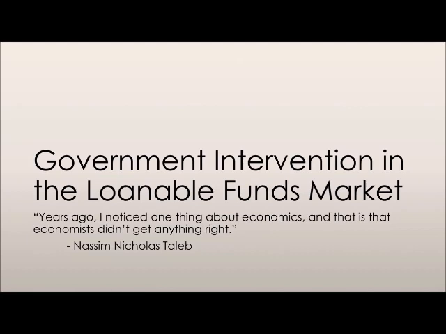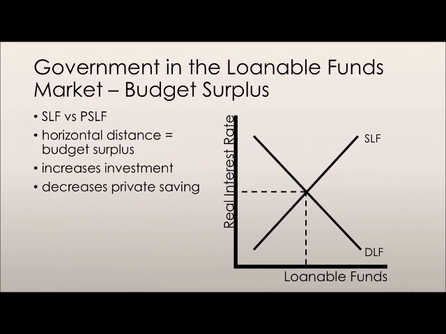The next thing that we're going to talk about is the effects that the government can have in the loanable funds market. Let's take a look at if the government has a budget surplus. If the government has a budget surplus, then we actually have a divergence of the supply of loanable funds curves. The actual amount of savings that people continue to put in the bank doesn't change.